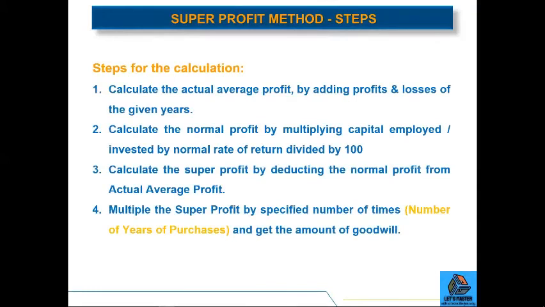If we talk about steps, first calculate the actual average profit by adding the profits and losses of the given years. Then calculate the normal profit by multiplying capital employed or invested by the normal rate of return divided by 100. Then calculate the super profit by deducting the normal profit from the actual average profit. And finally, multiply the super profit by a specified number of times, that is the number of years of purchase, and get the amount of goodwill.